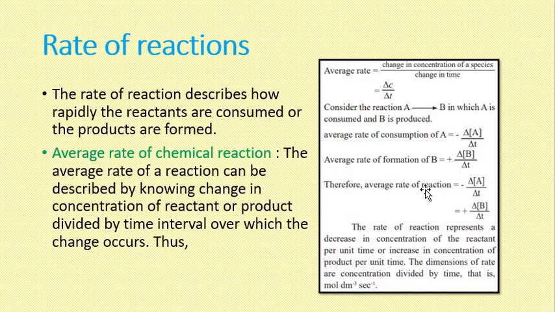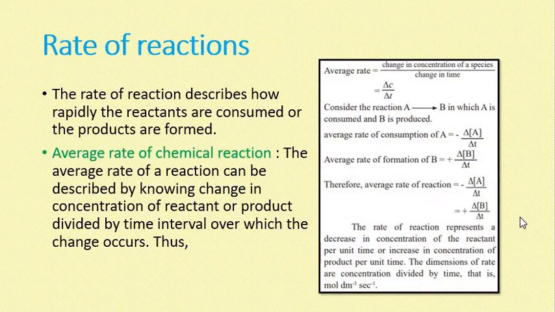So the average rate of reaction is equal to minus delta concentration of A upon delta T, which equals plus delta concentration of B upon delta T. The rate of reaction represents a decrease in the concentration of reactant per unit time or an increase in concentration of product per unit time. And the unit of the average rate would be mol per dm cube per second, that is mol dm^-3 s^-1.